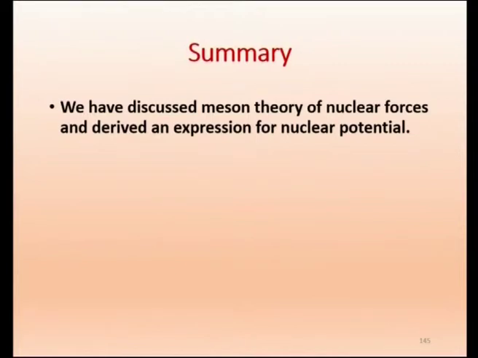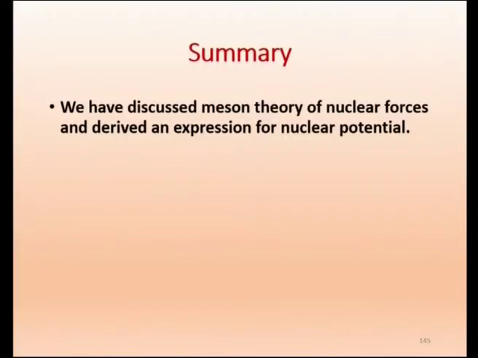So we will just summarize. We have discussed the meson theory of nuclear forces and derived an expression for the nuclear potential. We understand that each force has a field particle: the pi meson for the nuclear force, the graviton for the gravitational force, and the photon for the electromagnetic force.